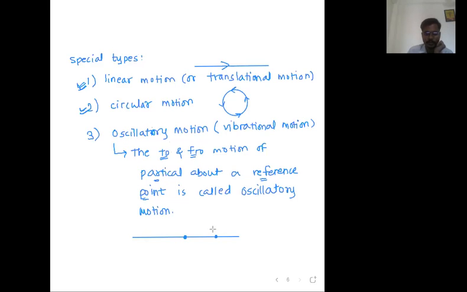Initially the particle will move towards the reference point. This is our particle. Now it will move away from the reference point. Again it will turn back towards the reference point, then away, towards, away, towards. This type of motion is called vibrational motion or oscillatory motion. Now reply to me, is this concept clear?